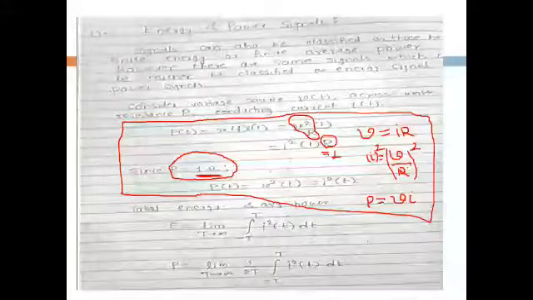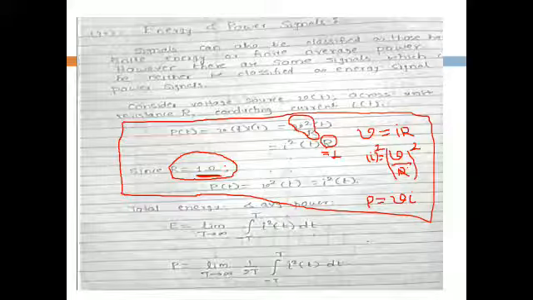Hello dear students, this is the last classification of signals: energy and power signals. A signal can also be classified as having finite energy or finite average power. However, there are some signals which can be classified as neither energy signals nor power signals.